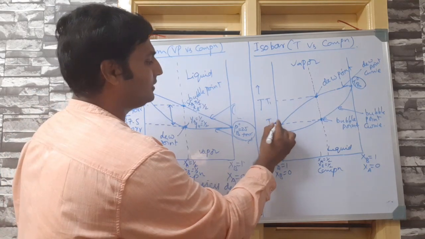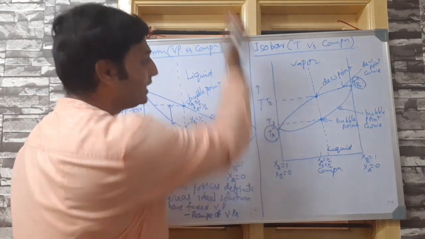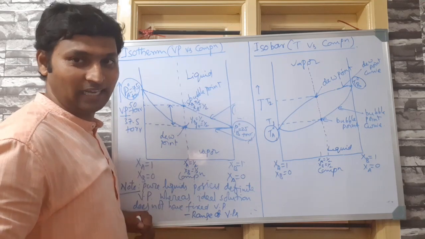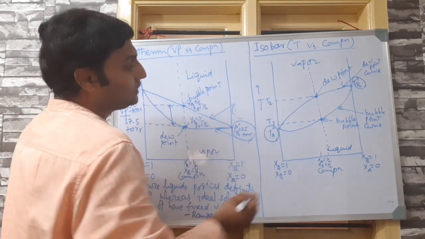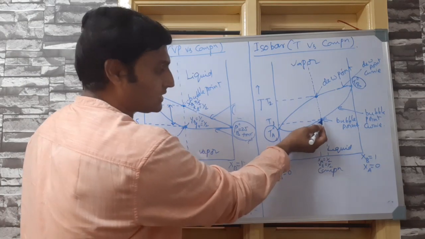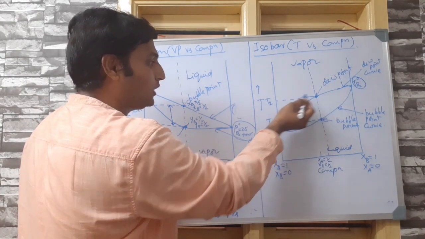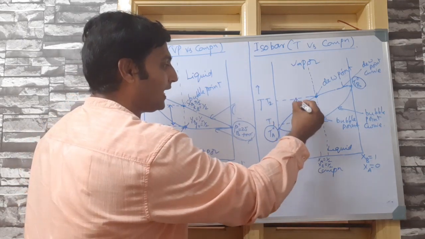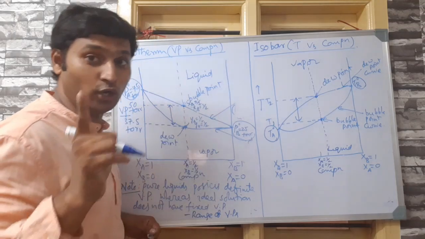Actually, I should have called this T1 and this T2 because this is the increasing order. Assume 1 is lower, 2 is higher numerically. So, you went on heating, at T1 it started evaporating and up to T2 it went on evaporating, right? That means it is showing a range of boiling points.